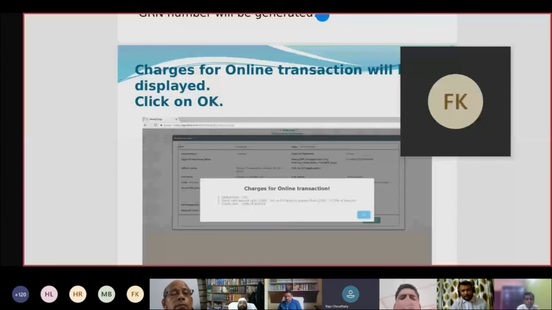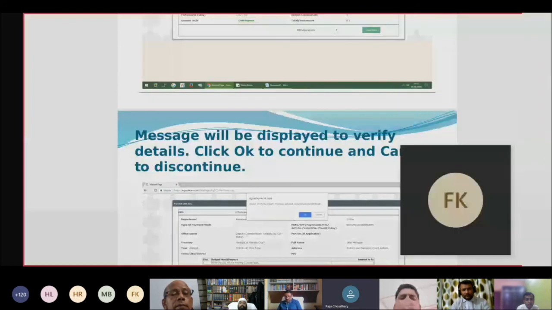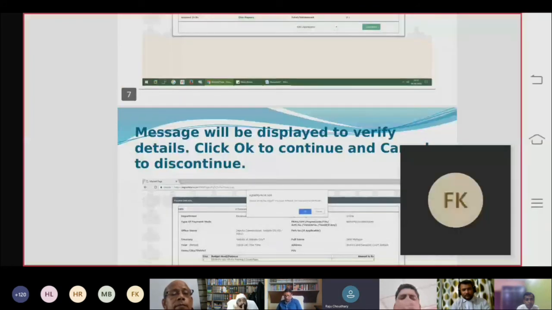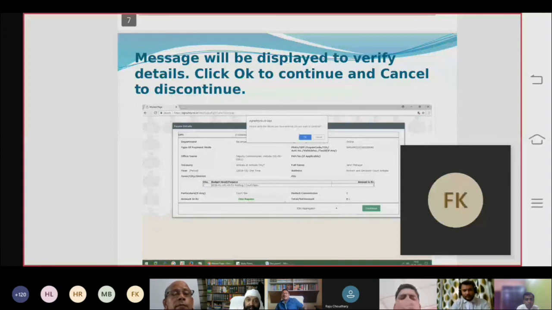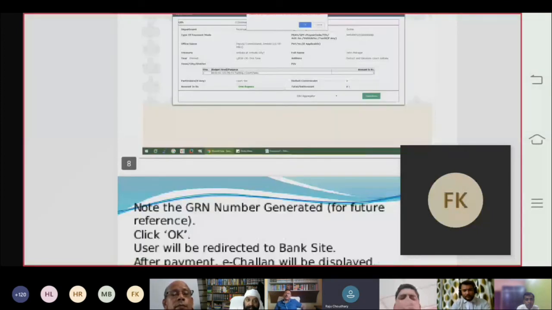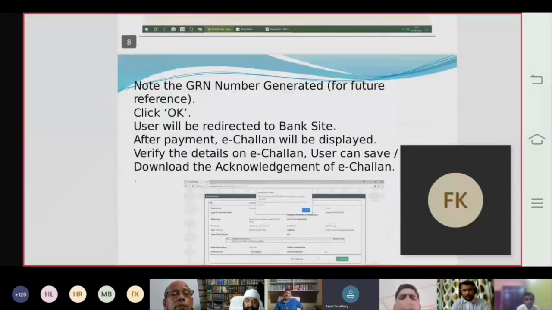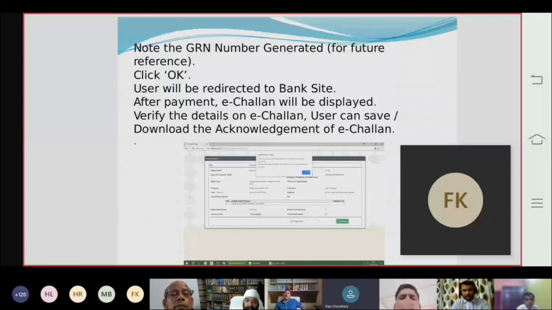A message will be displayed to verify details. Click OK to continue and cancel to discontinue. Note the GRN number generated for future reference.